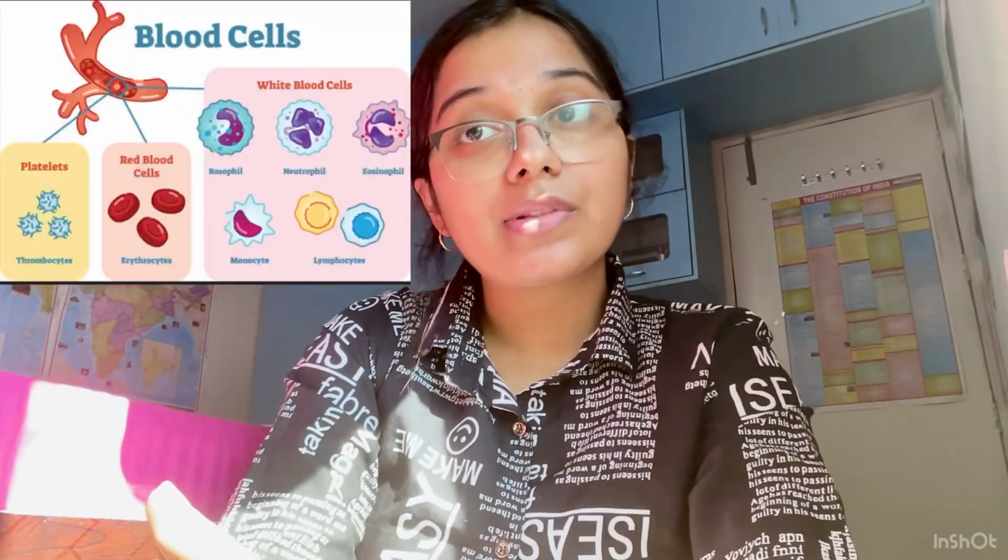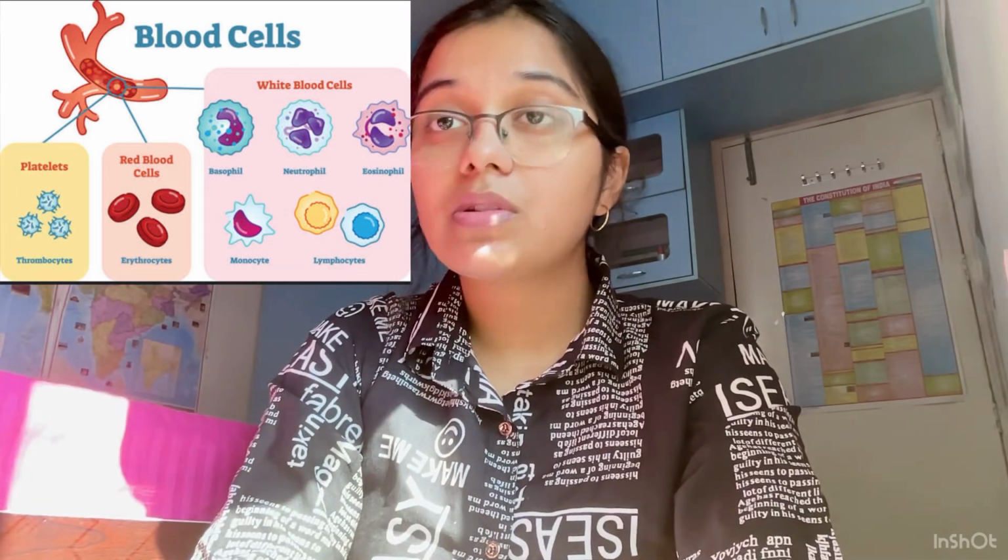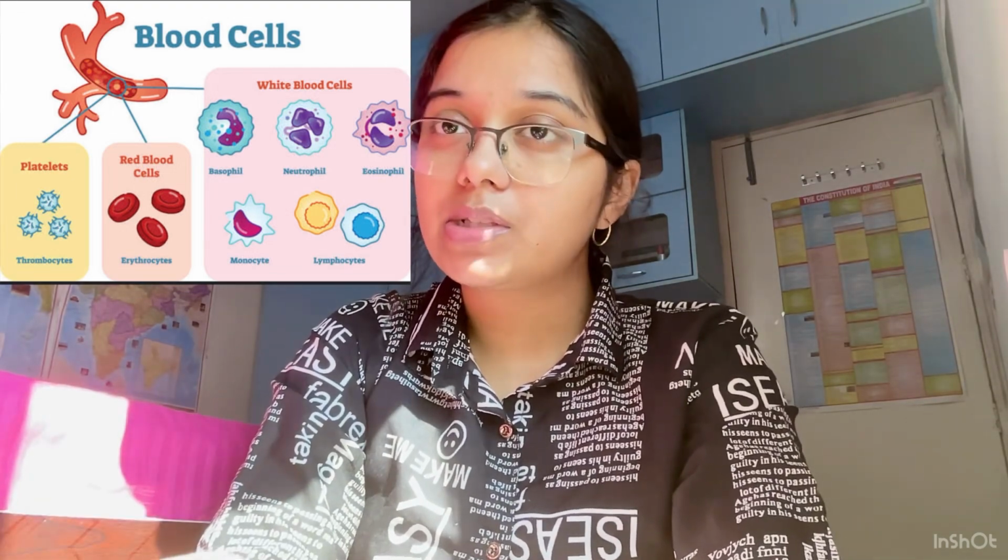Right, now coming to the next one, that is the blood corpuscles. These are the red blood corpuscles, white blood corpuscles, and the blood platelets. Red blood corpuscles are the erythrocytes, white blood corpuscles are the leukocytes, and blood platelets are the thrombocytes. Red blood corpuscles help to carry oxygenated and deoxygenated blood from the body to different parts of the heart, and vice versa. The white blood corpuscles help in killing harmful bacteria and fighting diseases. And the blood platelets help in clotting.